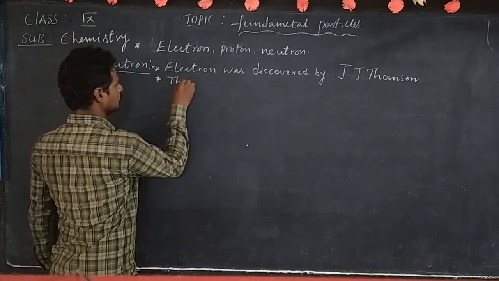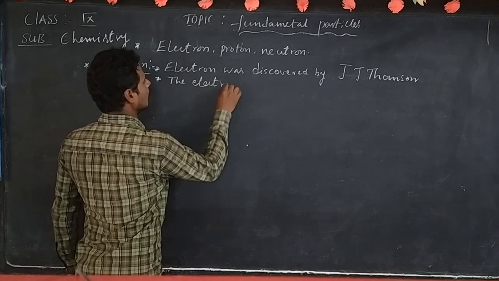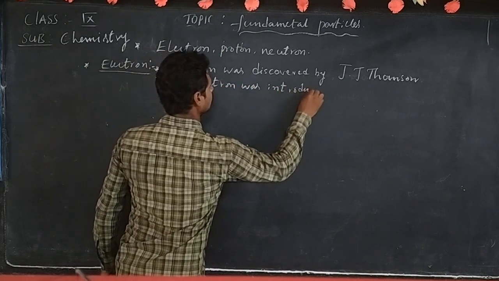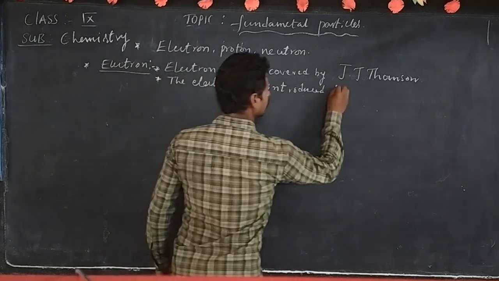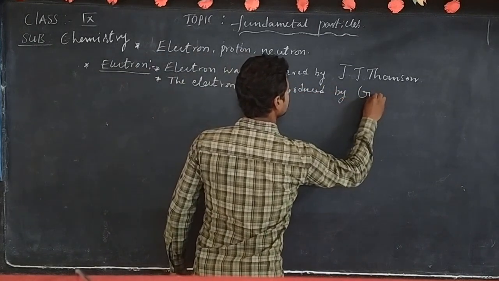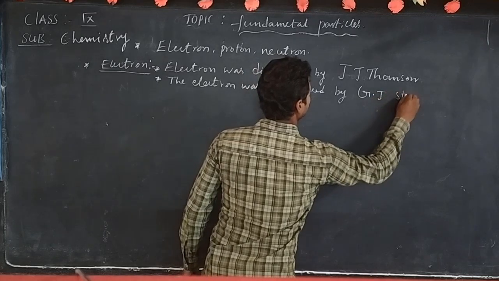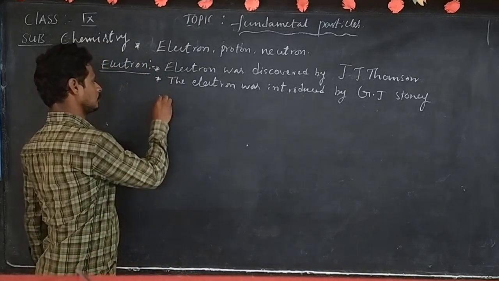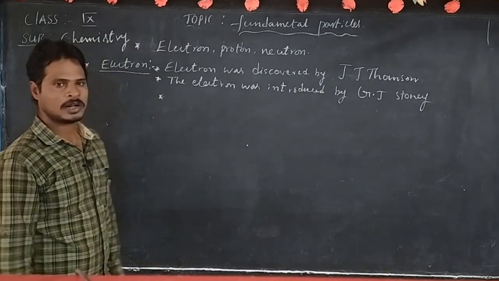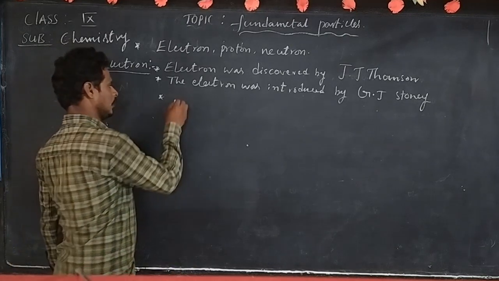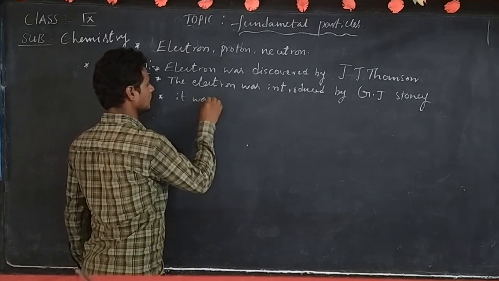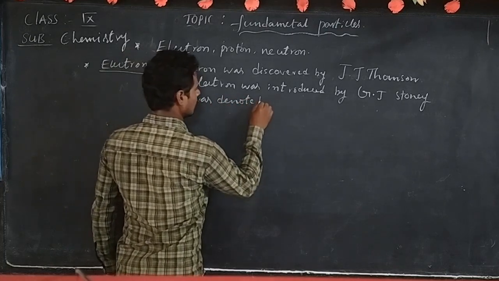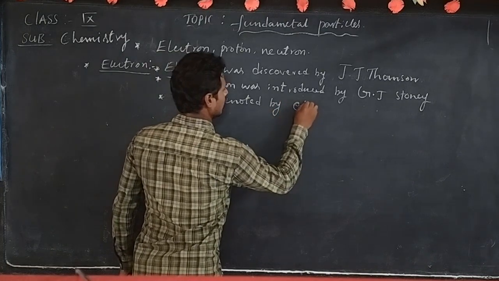Next, the electron is denoted by e negative.